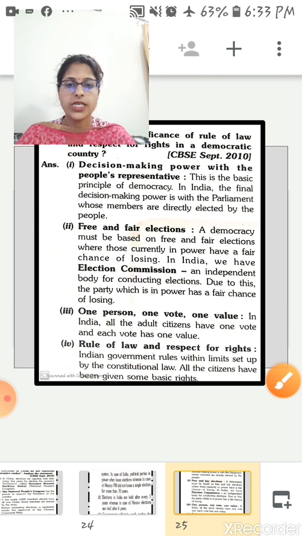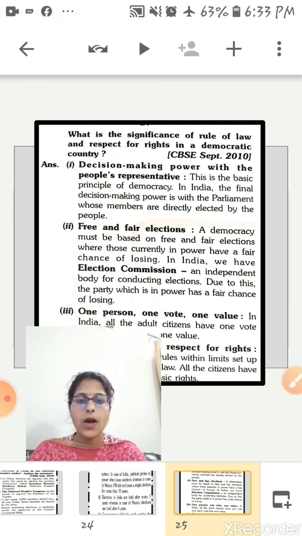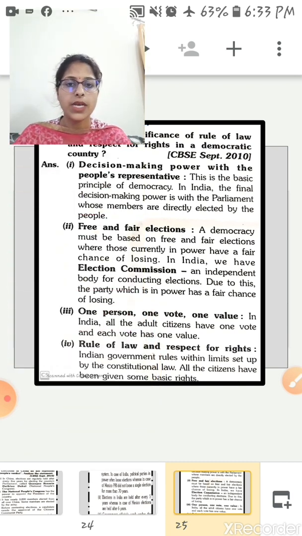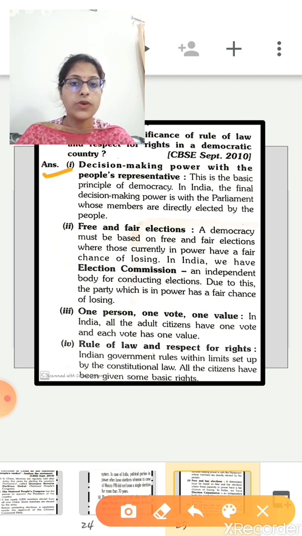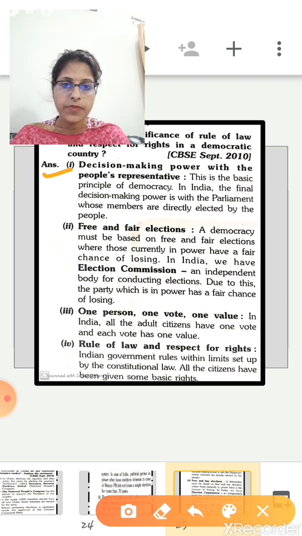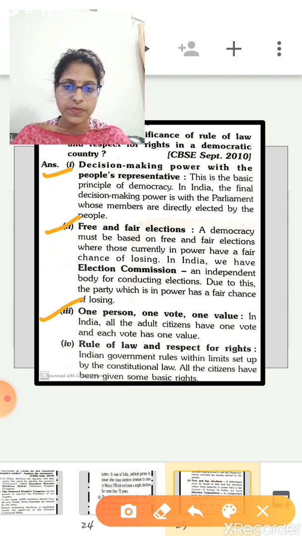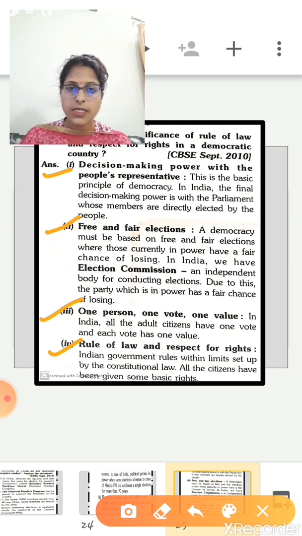Now the next question is, what is the significance of rule of law and respect for rights in a democratic country? The first one is that in a democratic country, decision-making power lies with the people's representatives. Second is free and fair elections. Third is one person, one vote and one value. And fourth is the rule of law and respect for rights. The rest of the topics we will cover in the next video.